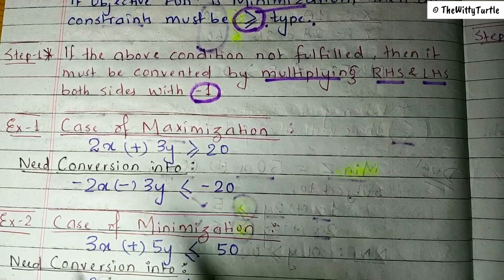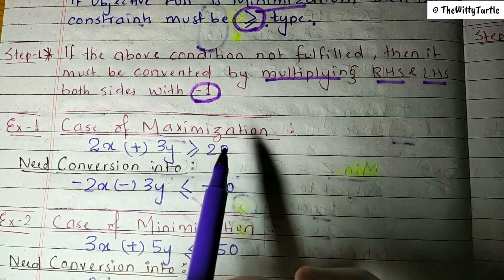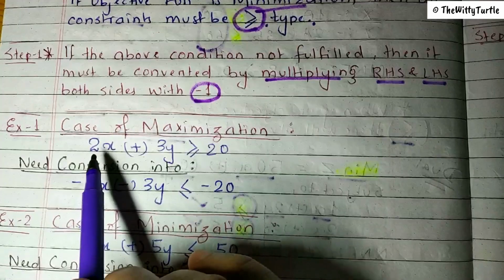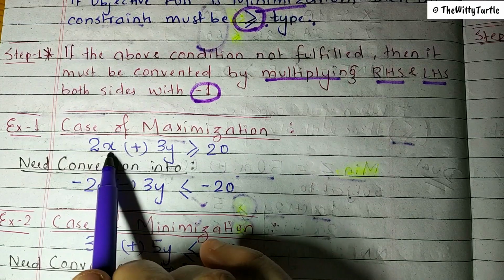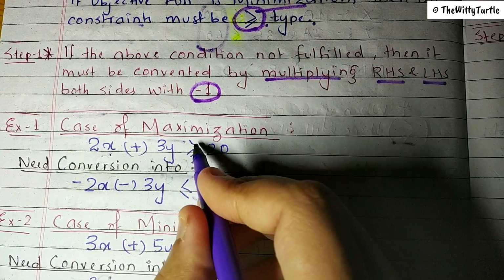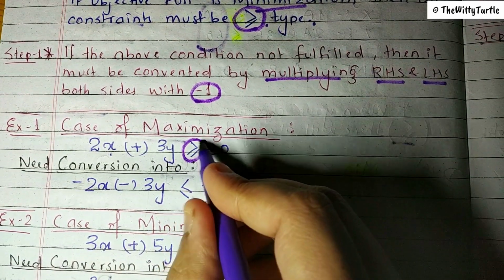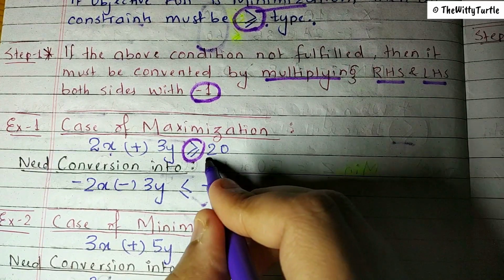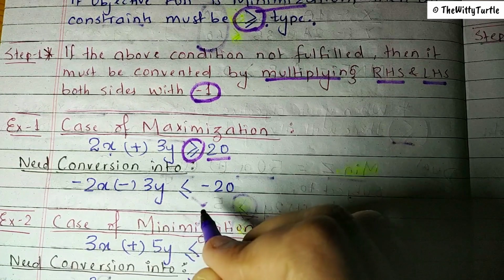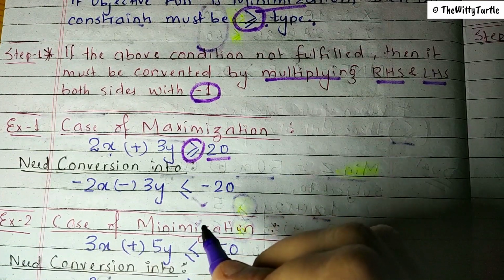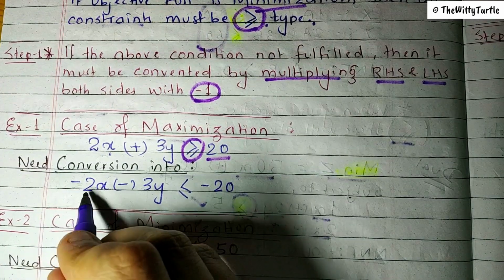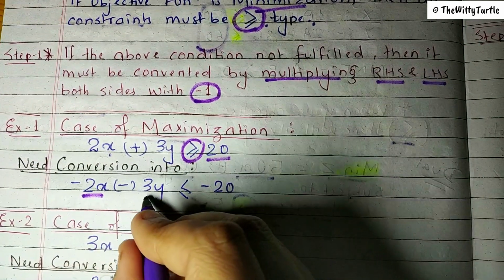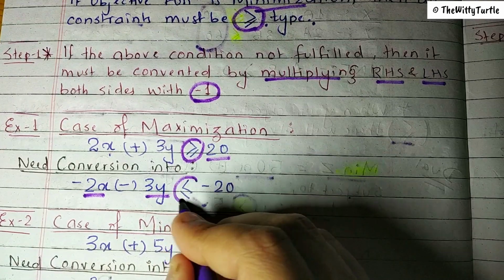For example, this is a case of maximization. The objective function is max z, and the equation is given as 2x plus 3y is more than or equal to 20, right? So you need to convert this by multiplying by -1. What will it become? It will become -2x minus 3y is less than or equal to -20.